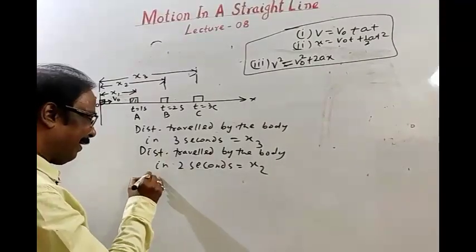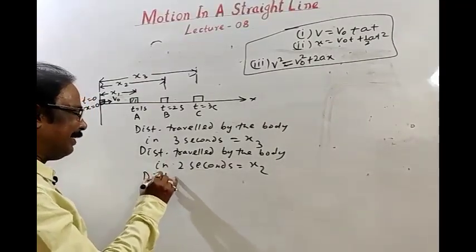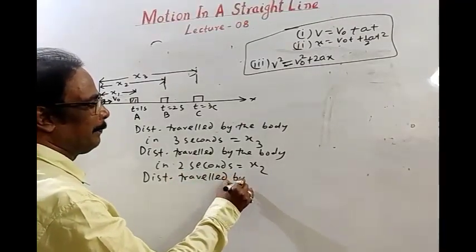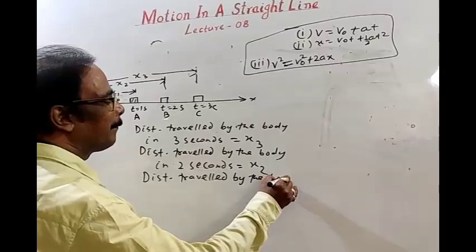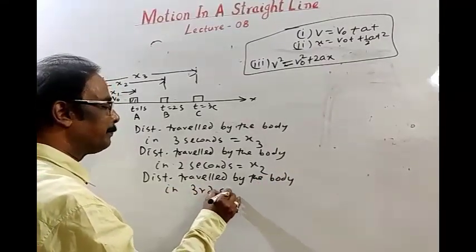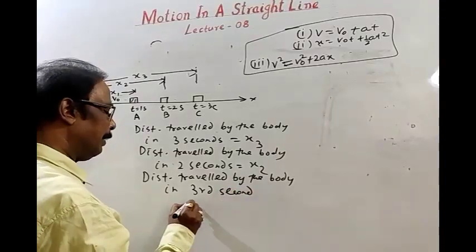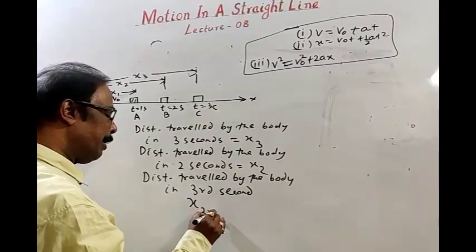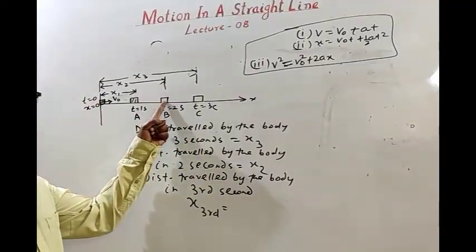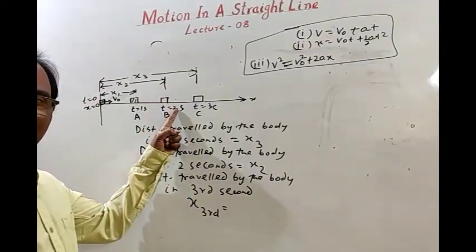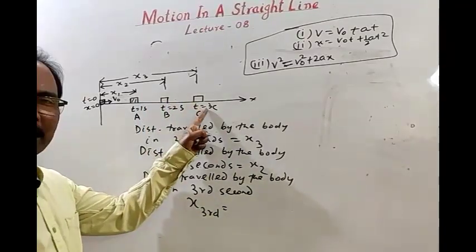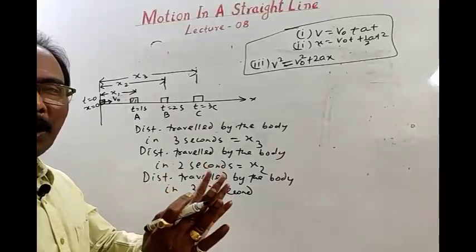Then the third point: distance traveled by the body in the third second. I may write it as x third. See students, at position B, 2 seconds is completed and 3 seconds starts. At position C, 3 seconds is completed.